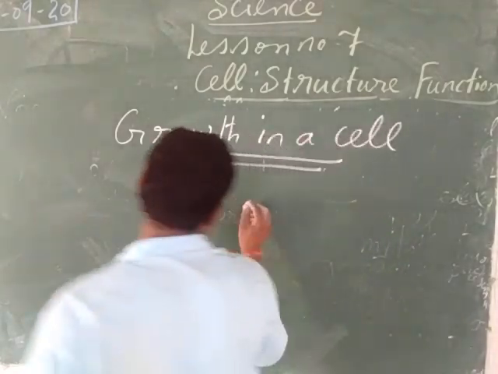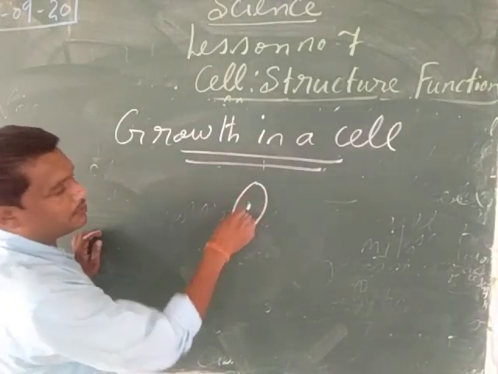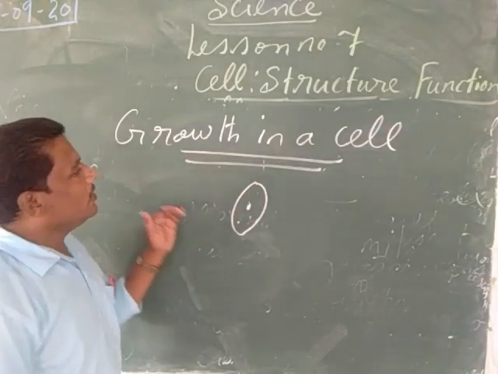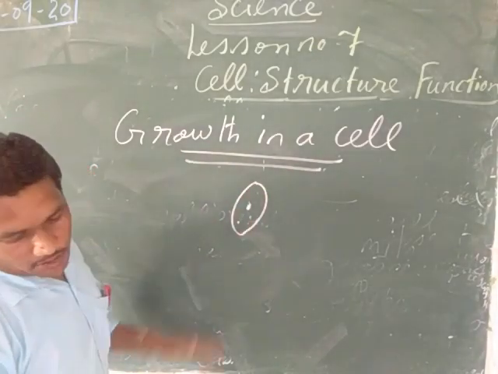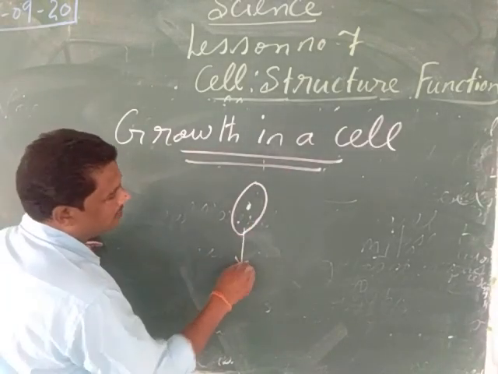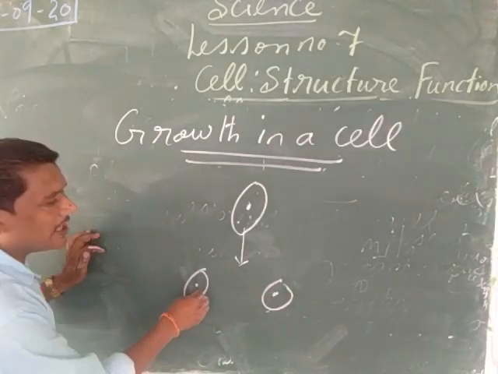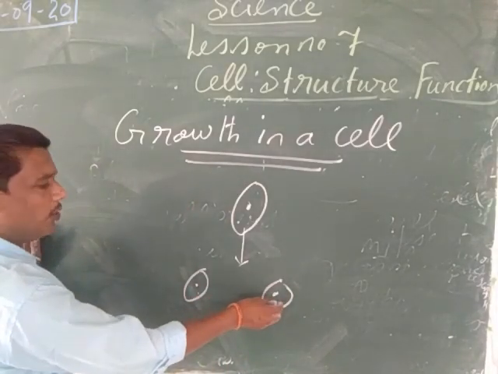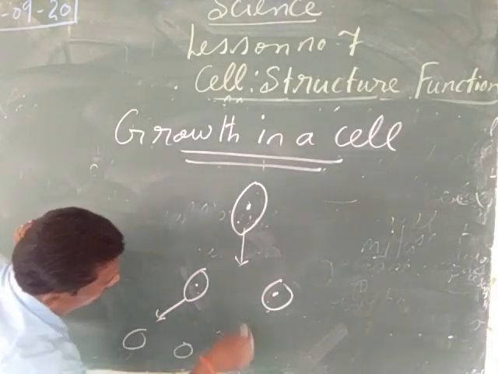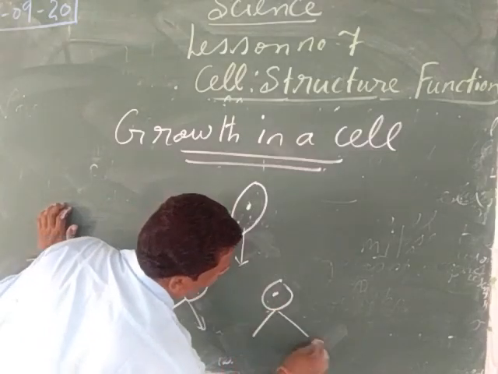So my child, suppose this is the cell. Once this cell has attained maturity, or is fully grown up, it will divide into 2 equal parts. When these 2 cells reach maturity, they will again divide into 2 equal parts.